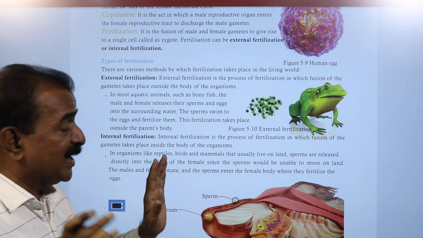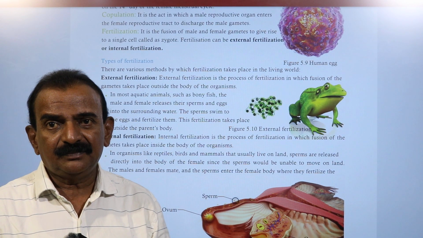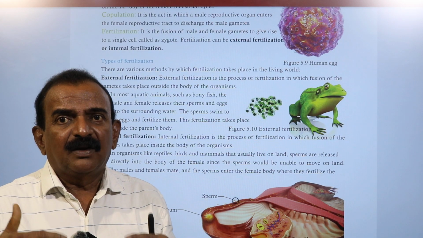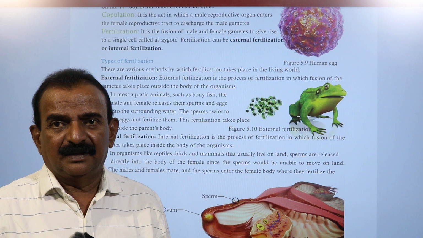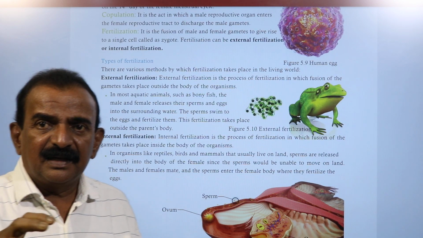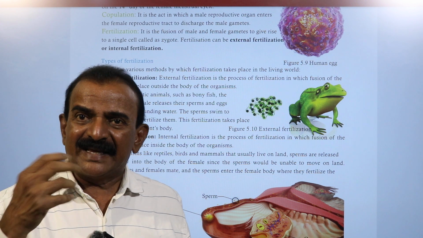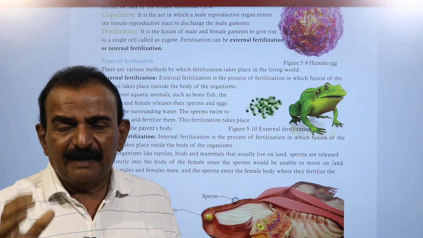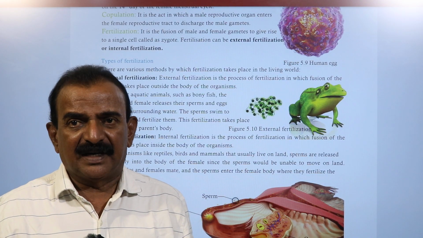Here fertilization is of two types. In human beings, fertilization is internal fertilization. Males release sperm in the body of the female, and the union of male and female gametes takes place in the fallopian tube. That type of fertilization is called internal fertilization.